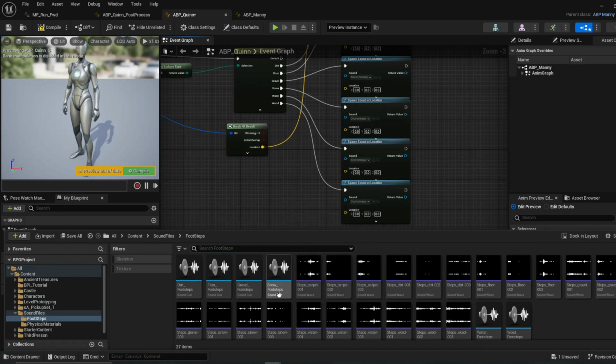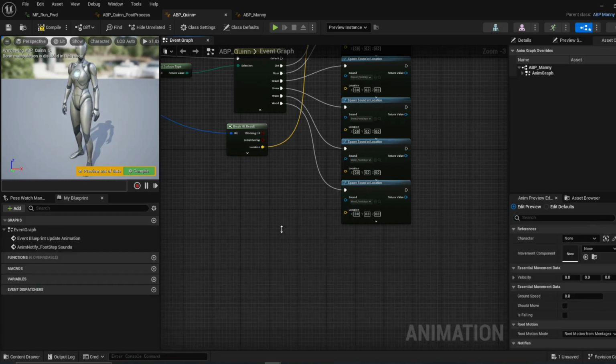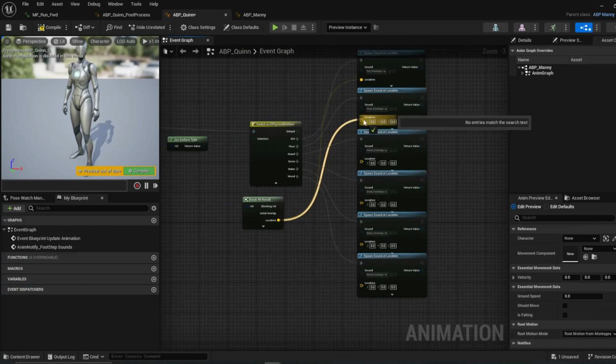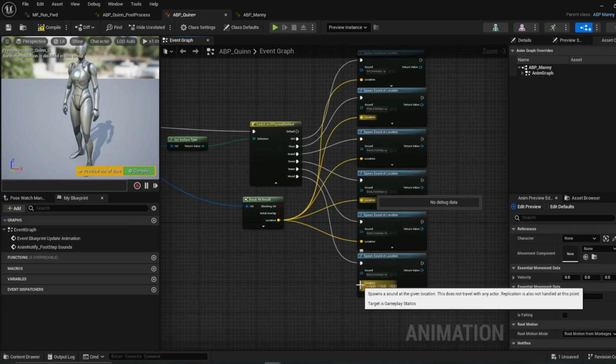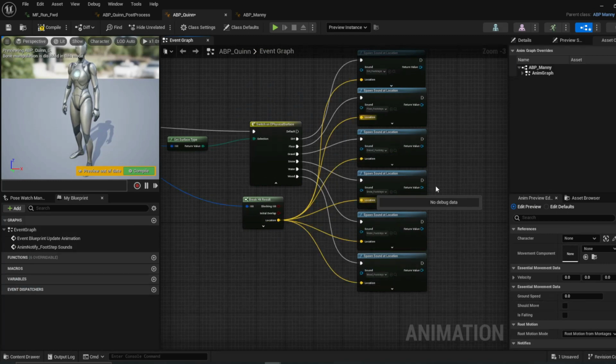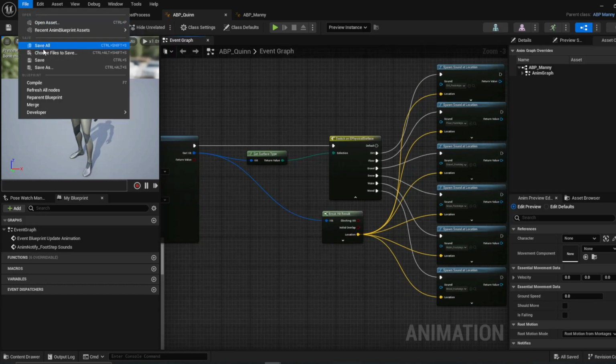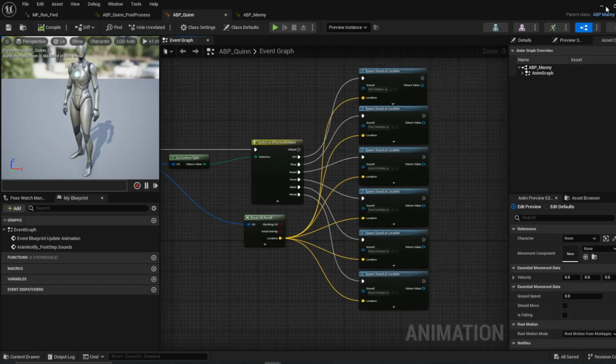Oh my gosh. Make sure to grab from the bottom. These sound files, if you grab them in the middle, they have this play button, and it just won't work. Water, wood. I'm just used to grabbing the upper half of them. The sound files are weird like that. Okay. Plug all of these locations in. And stop it. Compile, save. All right, let's go ahead and give it a test drive.